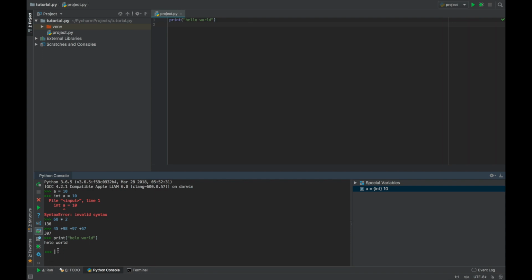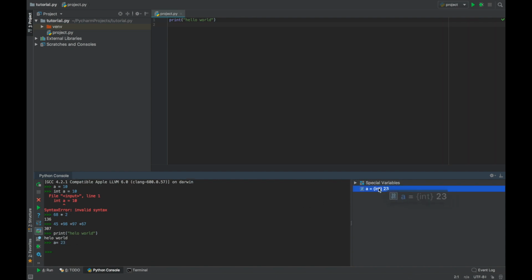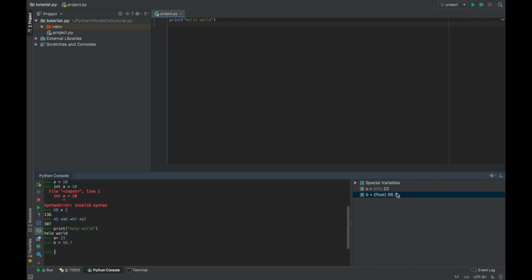Okay, now we can use another assignment over there. A is equal to 23. Now here the value of a changes to 23 and its type remains the same. Now if you want to initialize another variable with a decimal value, that is 56.7, then you can observe that this variable is pointing to the 56.7 value, and that is of type float.